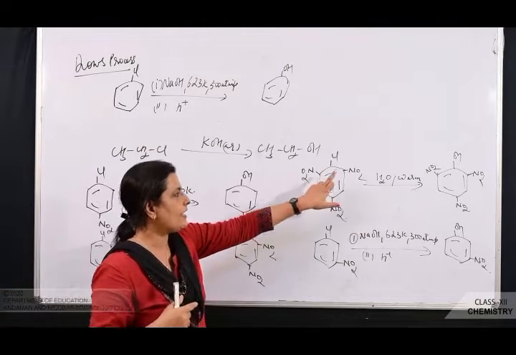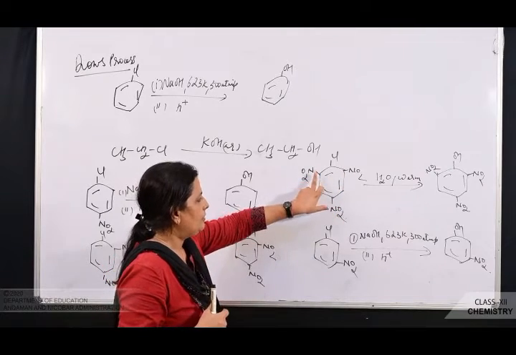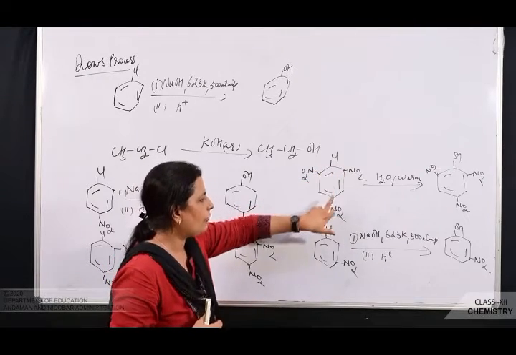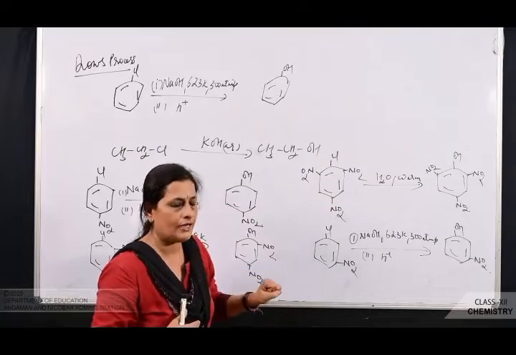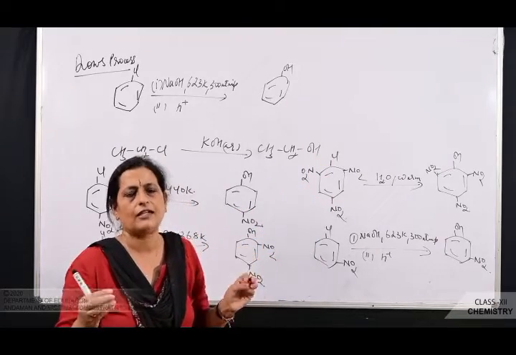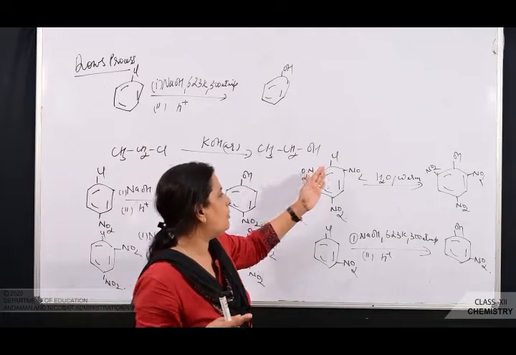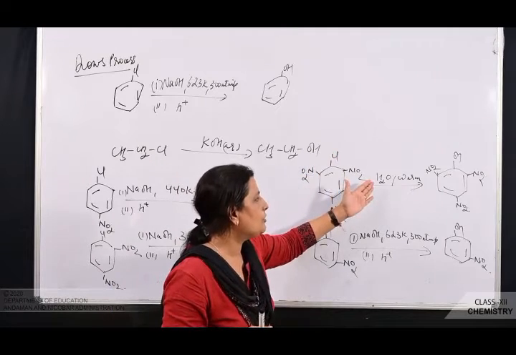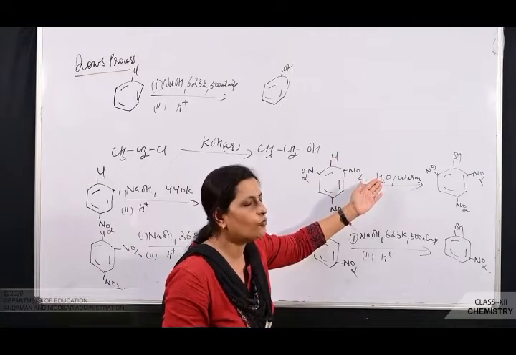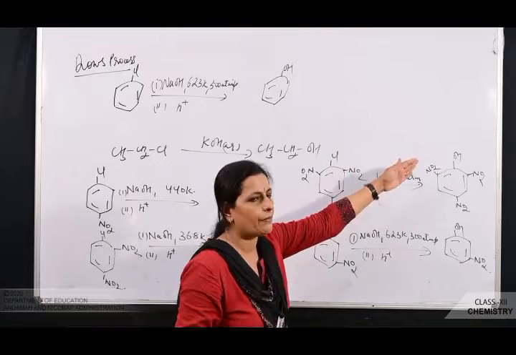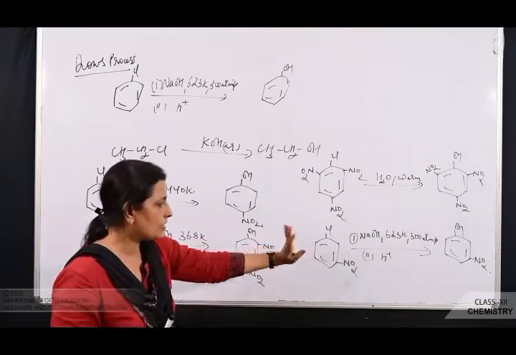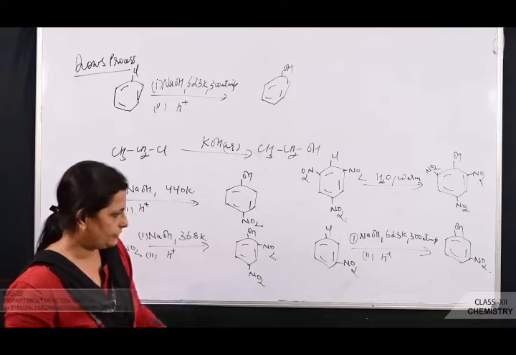Here you see how many electron withdrawing groups are there? 1, 2, 3. 2 in ortho and 1 at para. So all the 3 are withdrawing electrons. So what happens to the resonance? It becomes nearly negligible. So the bond cleavage becomes easy. So you can just use normal water. You can just warm it with water and then Cl is being replaced by OH.